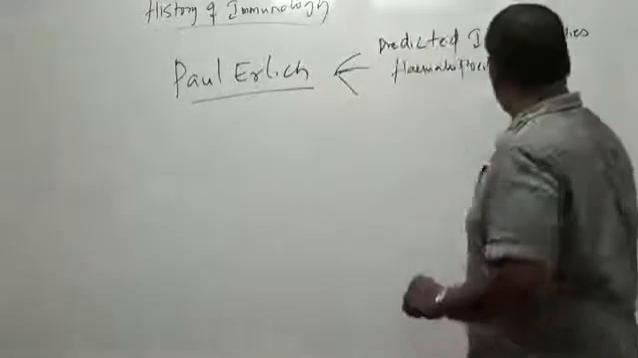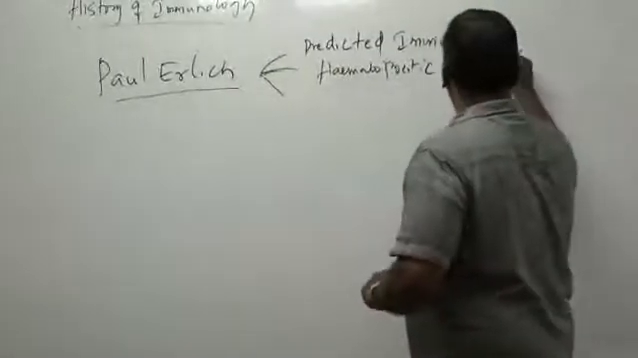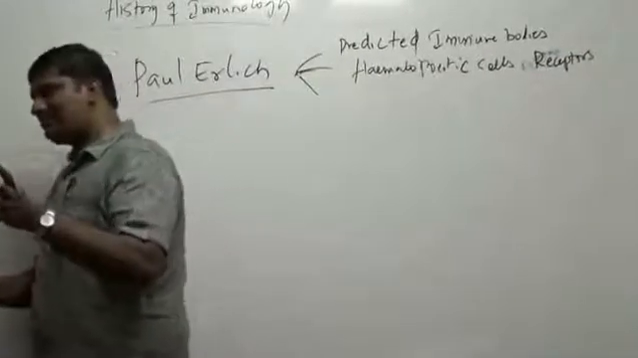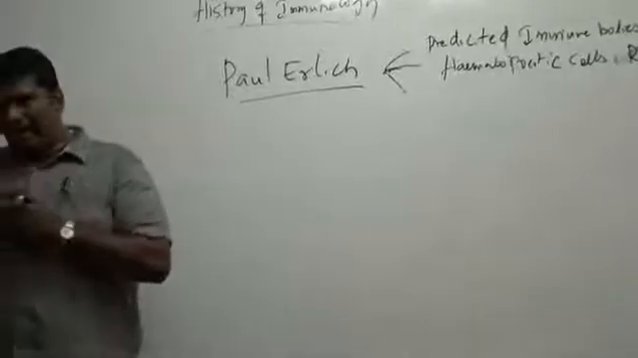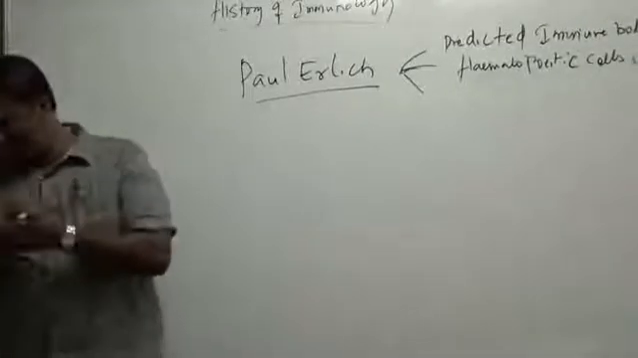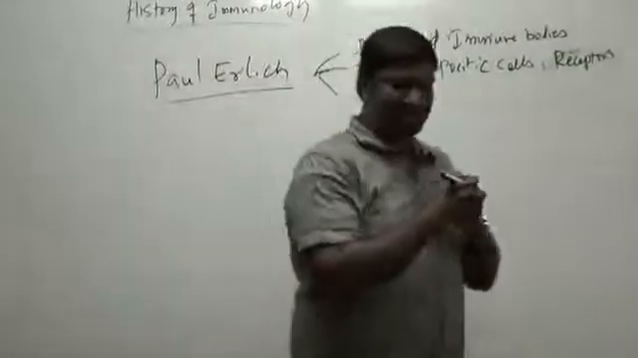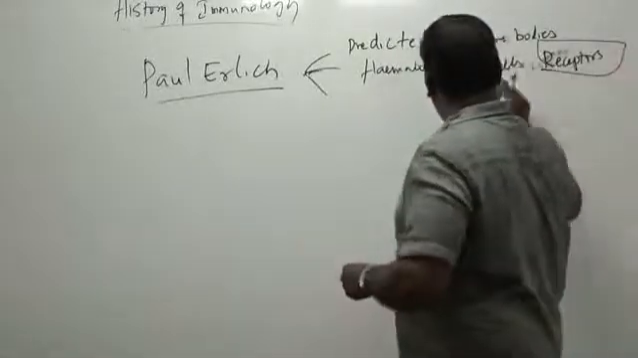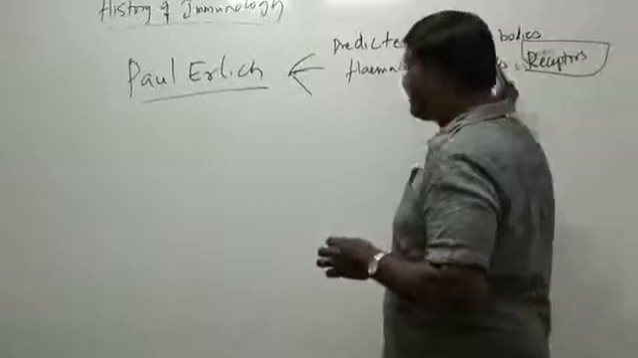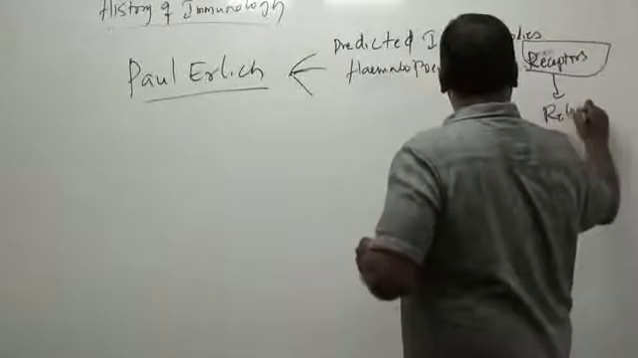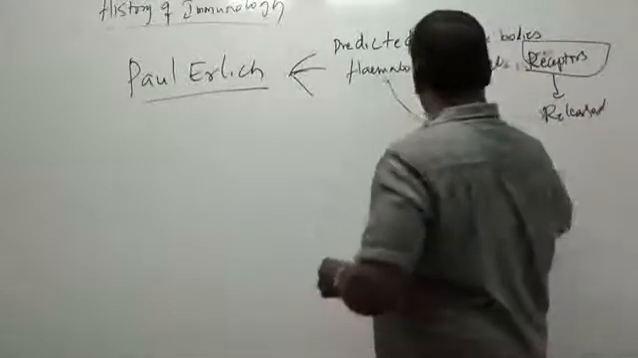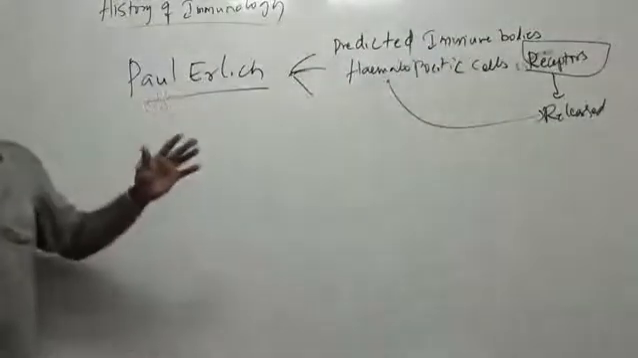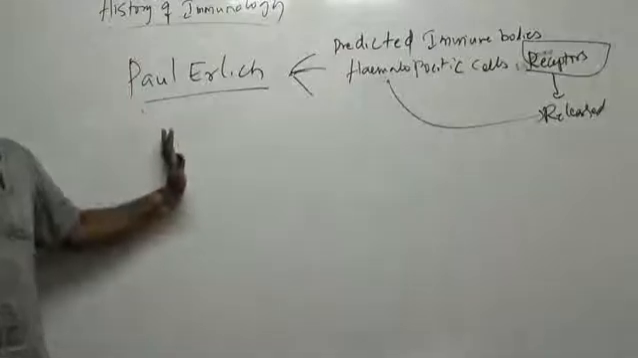He even went further and said that certain hematopoietic cells have receptors. These are the receptors which actually interact with the microorganisms or the antigens. Upon interaction with the antigens, these cells start releasing the receptors continuously. So the whole concept was put forward by Paul Ehrlich.